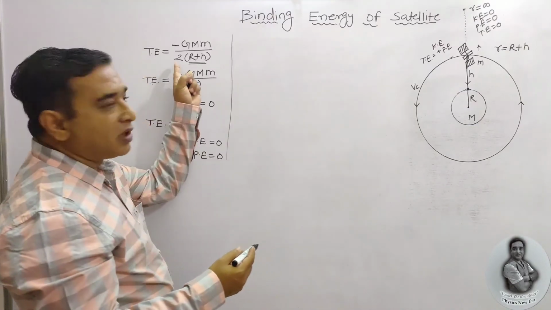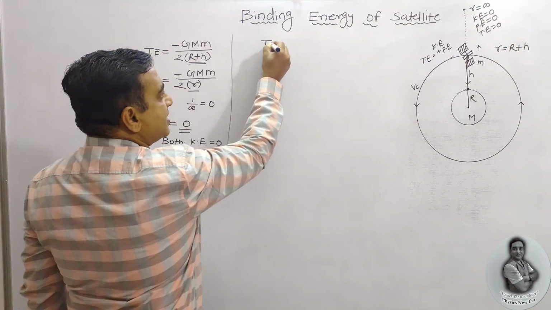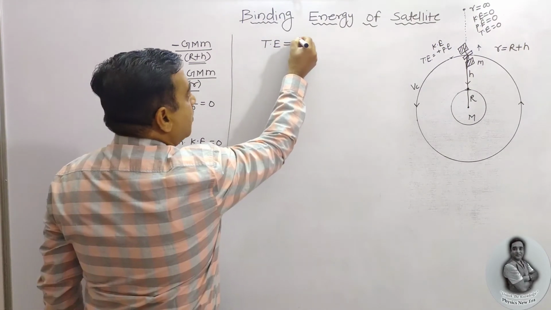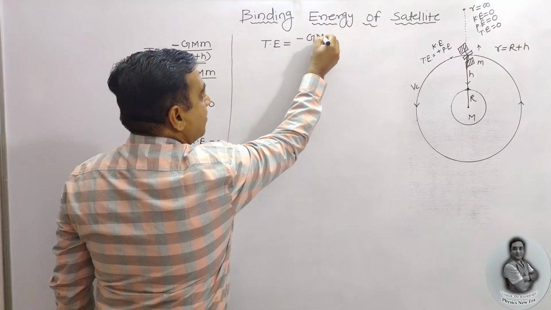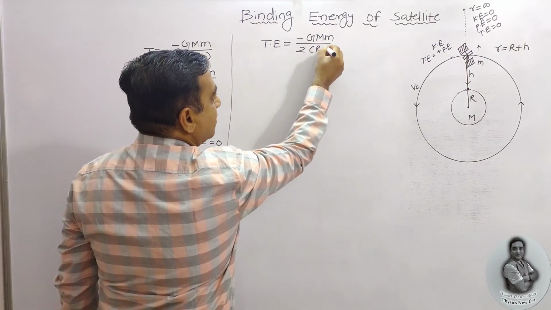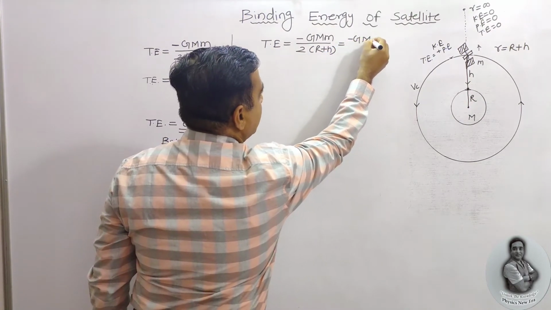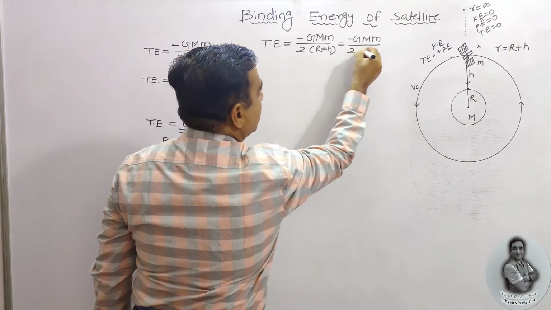Now we already have the total energy expression. That is, total energy is equal to minus GMm upon 2 in bracket R plus h, or this can also be written as GMm upon 2 in bracket small r.